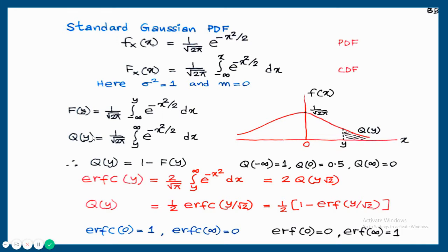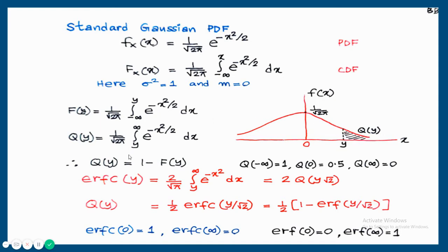Another quantity is defined as Q of y. This Q of y is used later for writing the probability of error of our digital communication. Q of y is equal to 1 by root 2 pi integral y to infinity e raised to minus x square by 2 dx. So this shaded portion, that is Q of y. From y to infinity, what is the total area? That is Q of y.